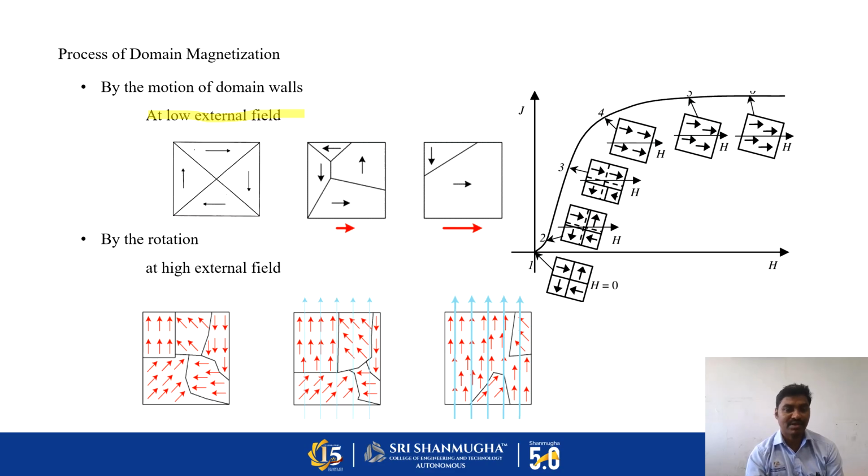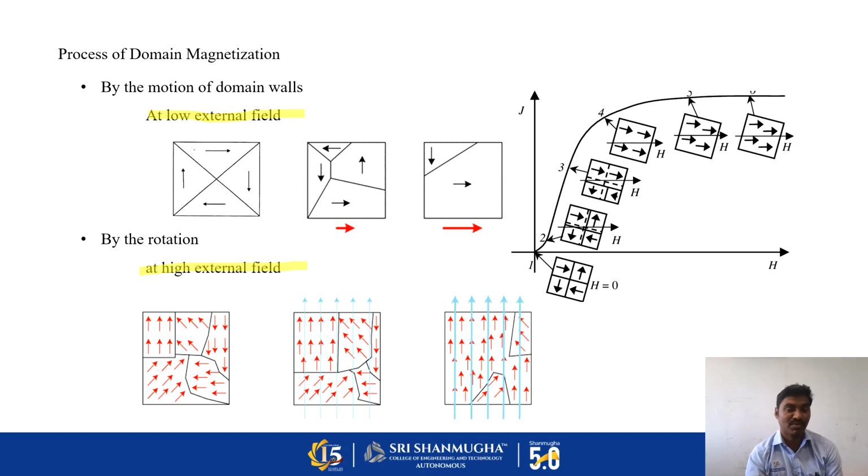If we apply a high amount of magnetic field to a magnetic material, all the domains present in the material align in the direction of the applied field. That's called domain rotation. So by applying an external magnetic field, we can convert all the domains to the same direction.